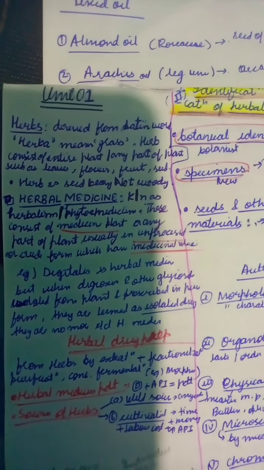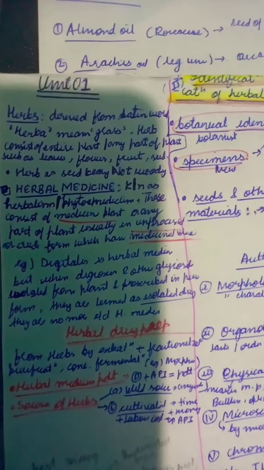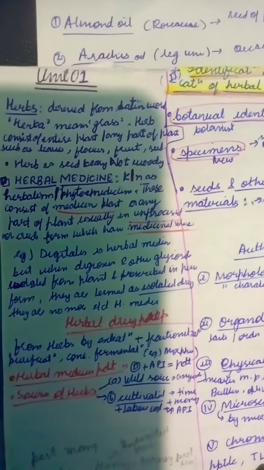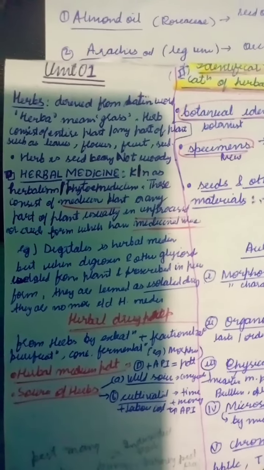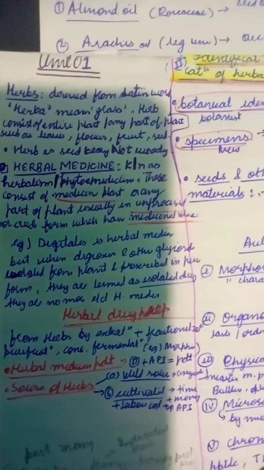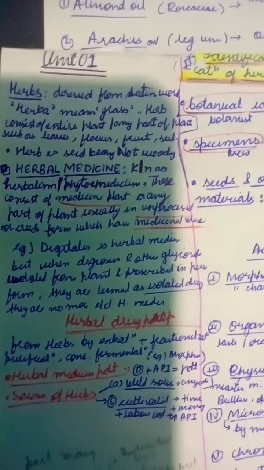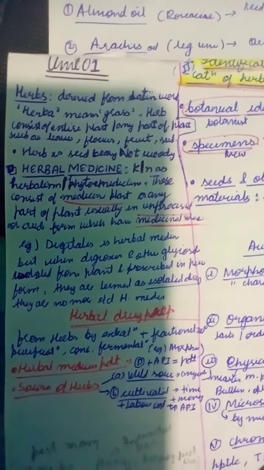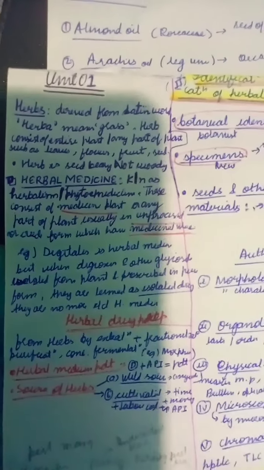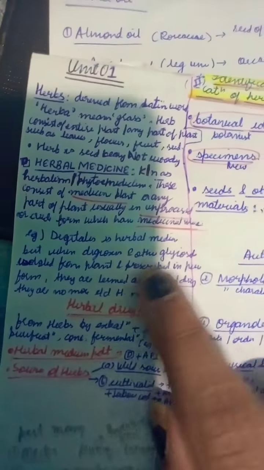Herbs are derived from the Latin word herba, which means grass, and herbs consist of the entire plant or part of the plant. Herbs shouldn't be woody in nature. Now, herbal medicine is known as herbalism or phytomedicine. Basically, these are parts of a plant or the whole plant, usually unprocessed or in crude form, which have medicinal value, called herbal medicine.